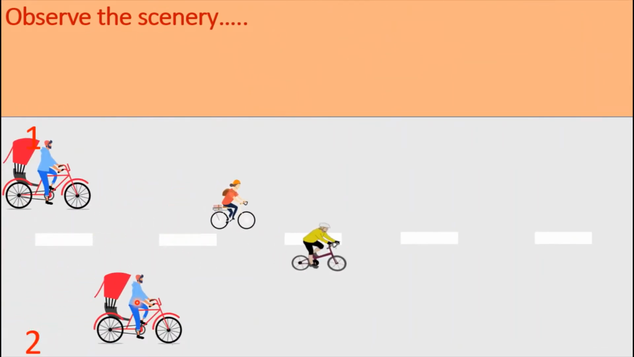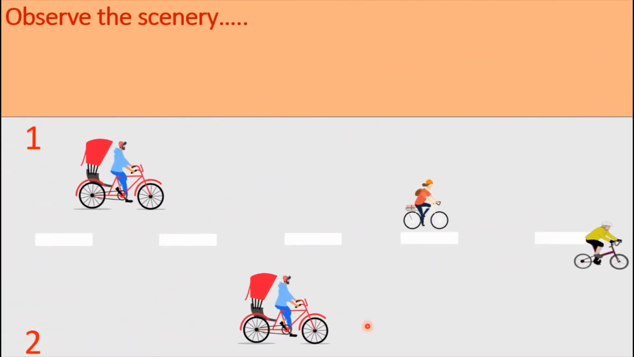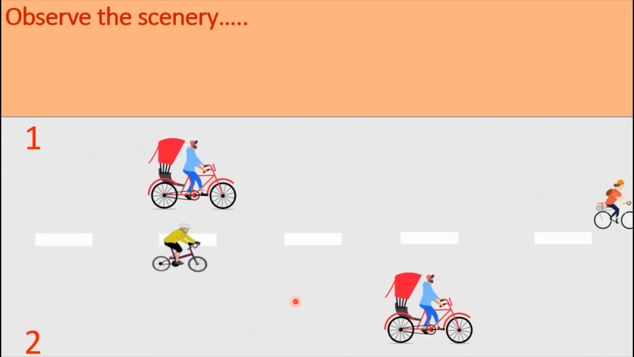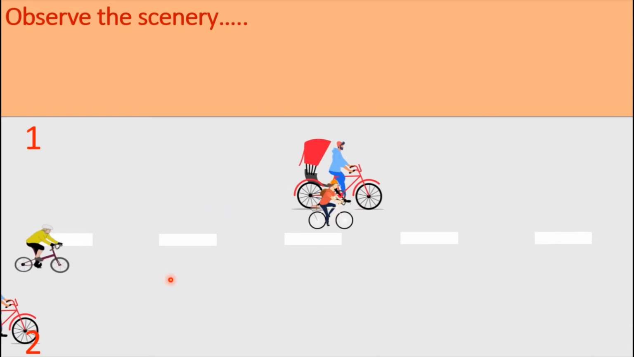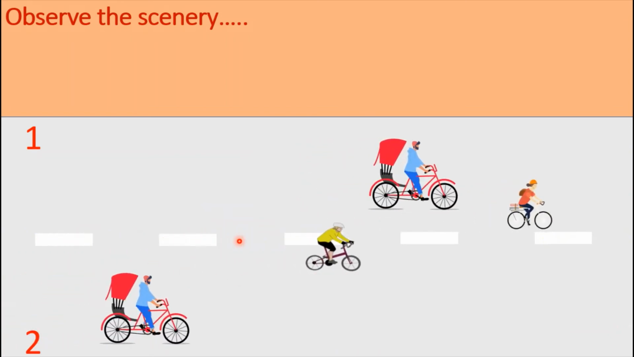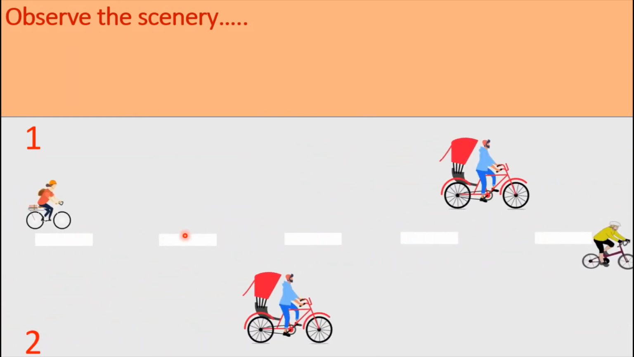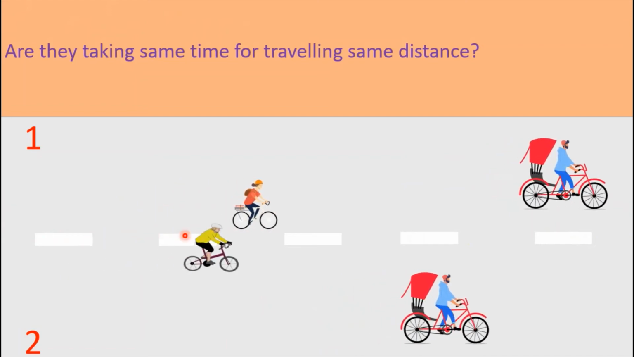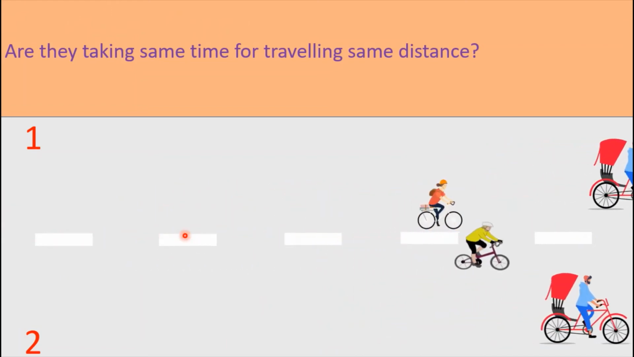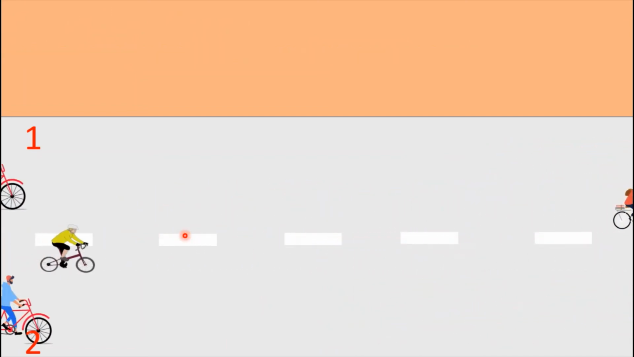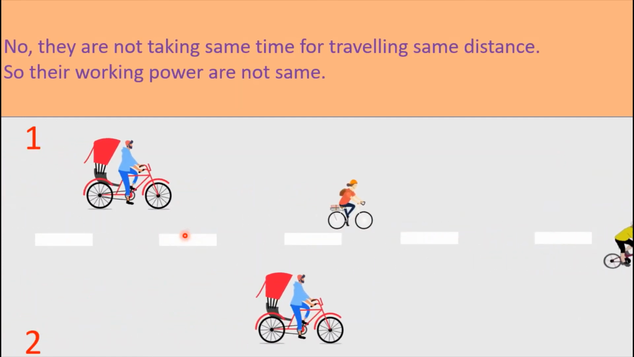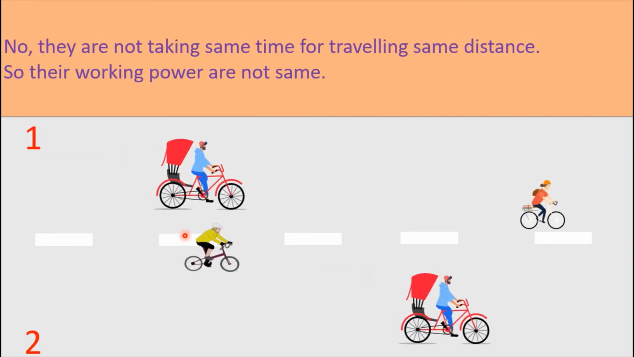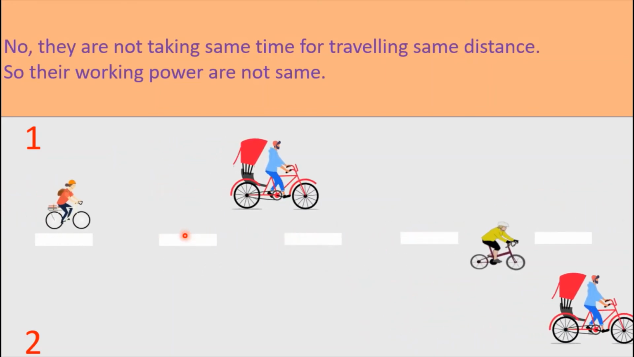Observe the scenario. Here rickshaw and bicycle are running on the road and they are running with different speed. Are they taking the same time for traveling the same distance? No, they are not taking the same time for traveling the same distance. So their working power is not the same.